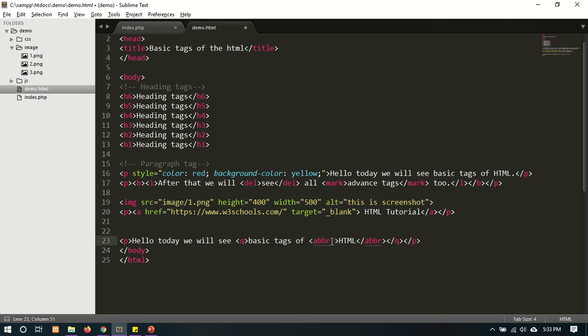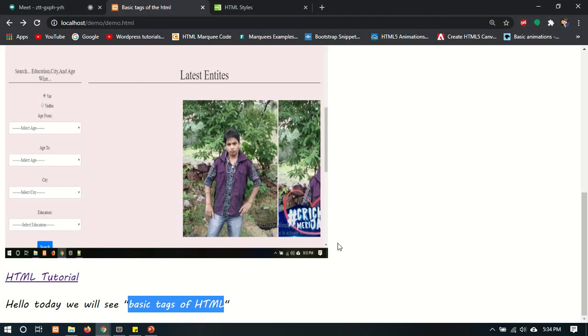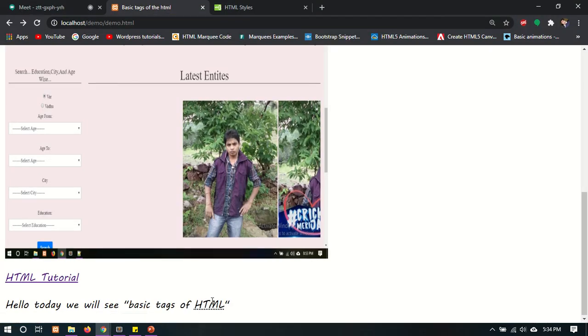There is an attribute, title. We have to give the title to the abbreviation tag. Hypertext markup language. This is the abbreviation tag. We have set some abbreviations to the HTML.